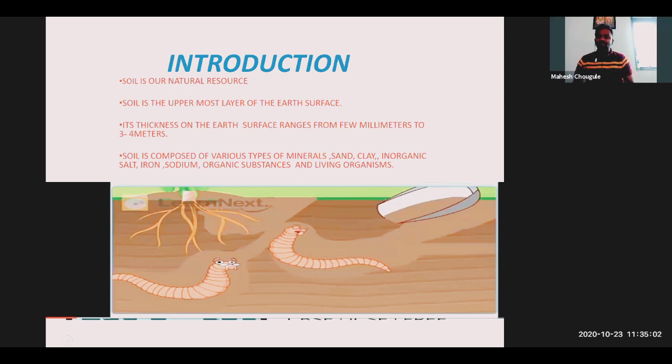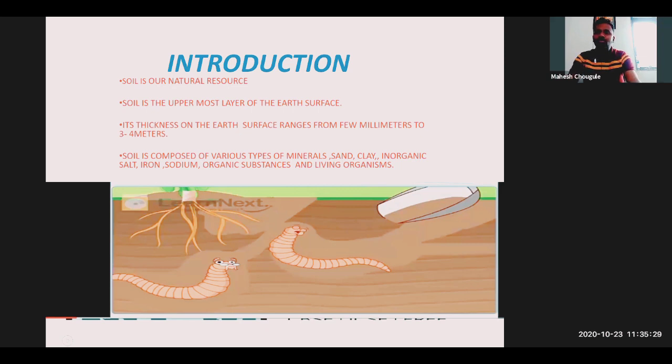So it is the thickness. It is not exact. In different regions its thickness is different. So whatever measurements or details are given here, these are just averages. It depends on different regions. So it is about a few millimeters to 3 to 4 meters.